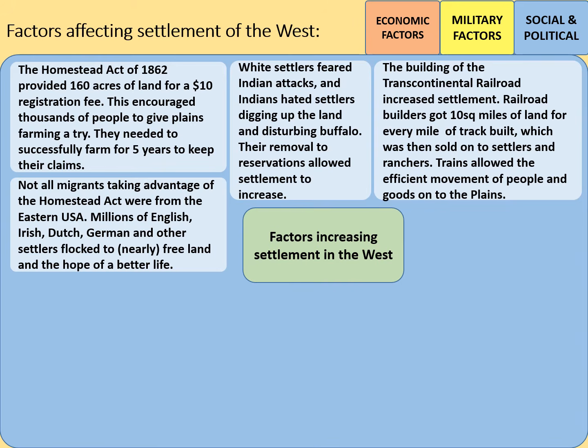However, not all migrants taking advantage of the Homestead Act were actually from the eastern USA. Millions of English, Irish, Dutch, German and other settlers flocked to the nearly free land in the hope of a better life compared to what they'd been used to at home.